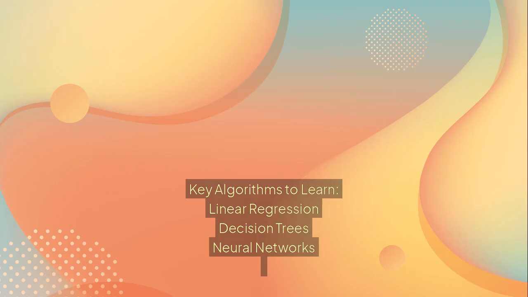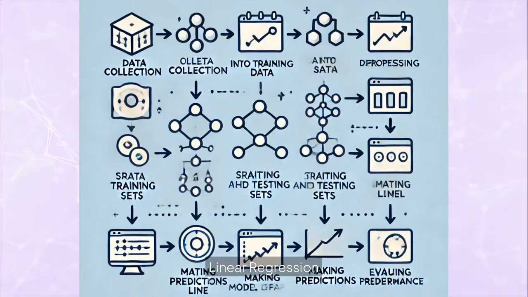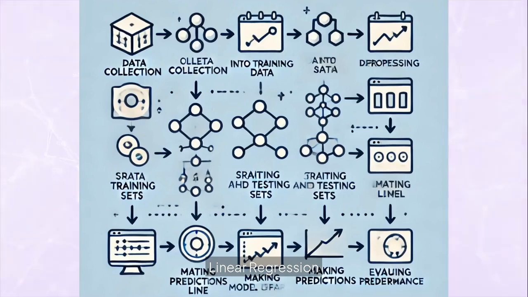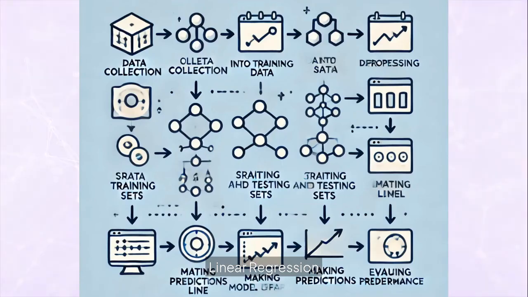Let's see a few key algorithms to learn: linear regression, decision trees, neural networks. Linear regression. Linear regression is a fundamental algorithm for predicting continuous values. Very simple to understand and implement. Used for tasks like predicting house prices or sales forecasts.